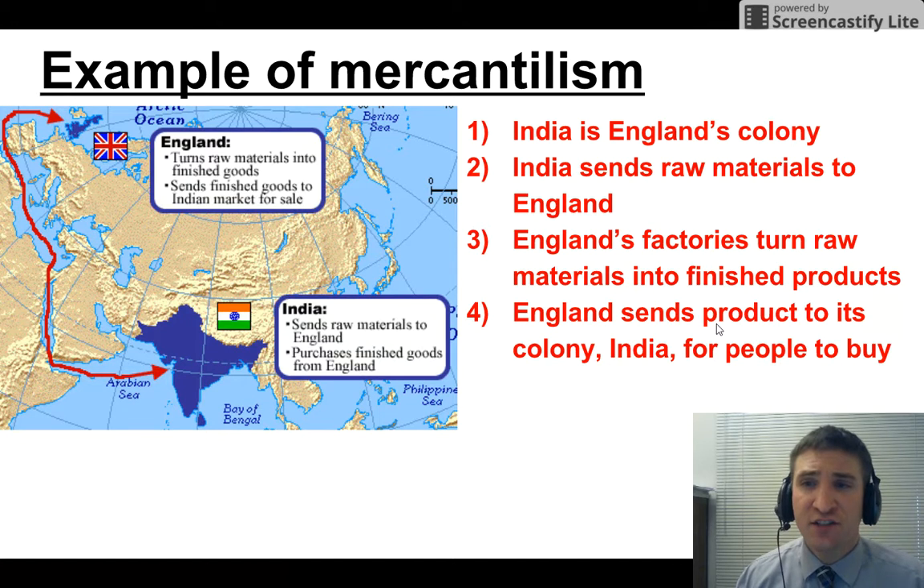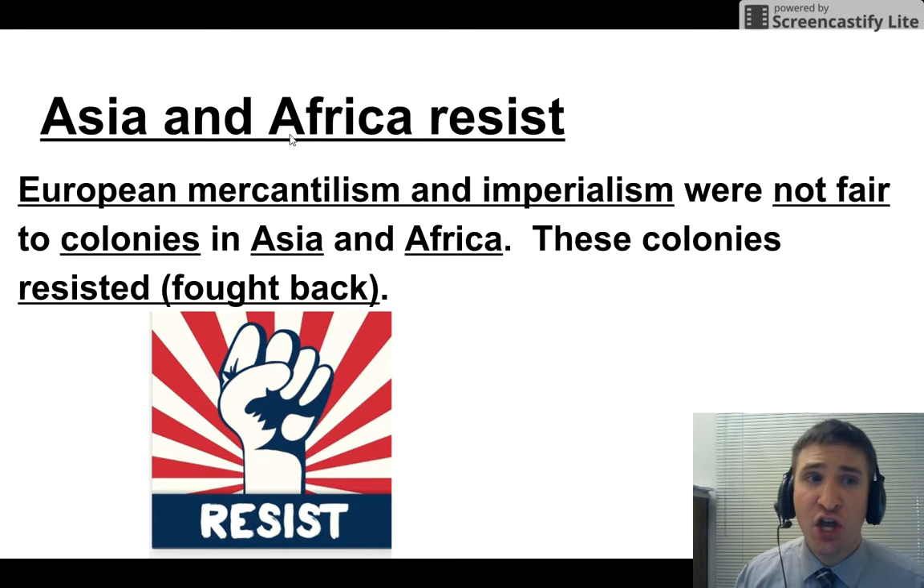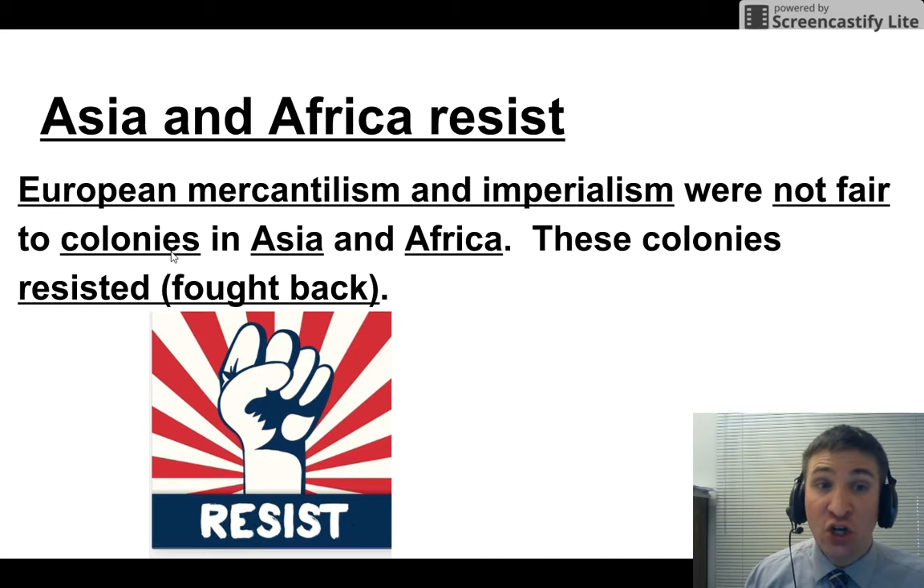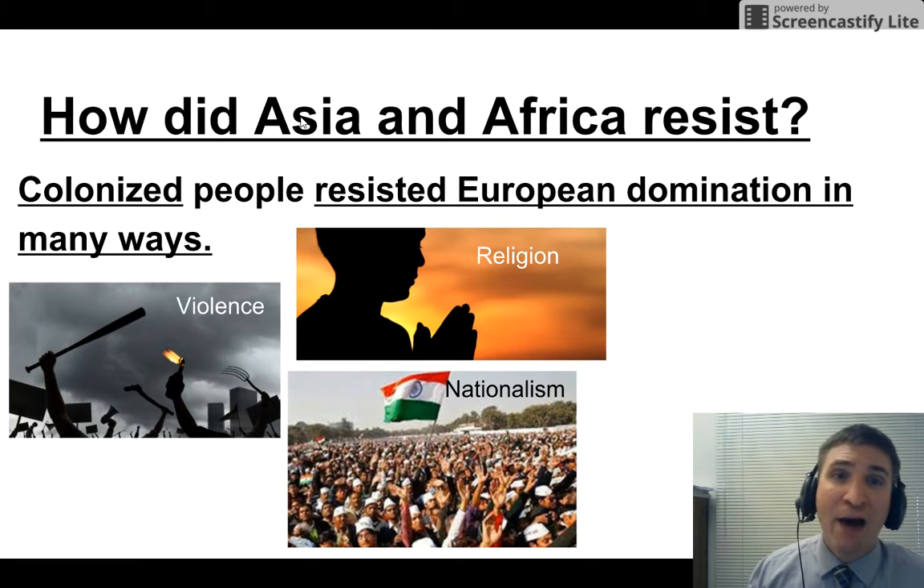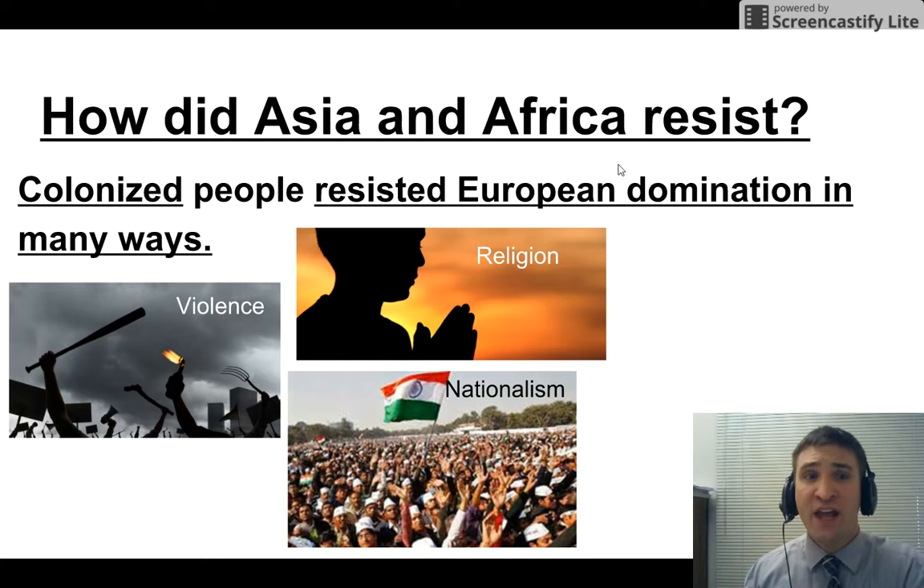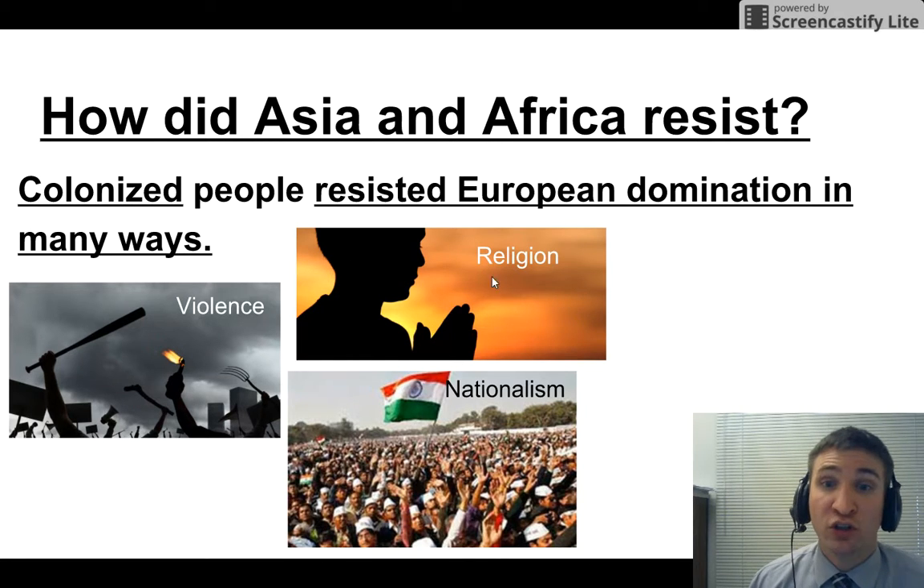Asia and Africa resist. European mercantilism and imperialism were not fair to colonies in Asia and Africa. These colonies resisted, meaning they fought back. How did Asia and Africa resist? Colonized people resisted European domination in many ways. Three ways. Violence, using their military to push back. Religion, using their faith. And nationalism, coming together to say we have pride in our own culture. We don't want these foreign Europeans ruining it for us.